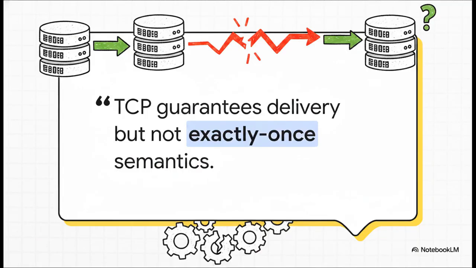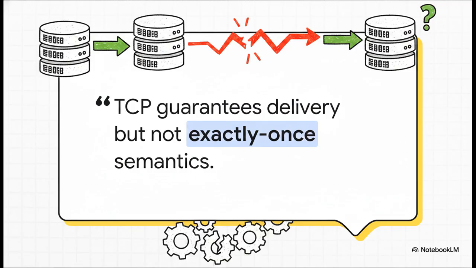Okay, we need to start with a hard, inescapable truth. TCP guarantees delivery, sure, but absolutely does not guarantee exactly-once semantics. In a distributed system, network failures aren't just a possibility, they are completely inevitable. Relying on basic network protocols to prevent duplicate requests, that is a recipe for disaster.